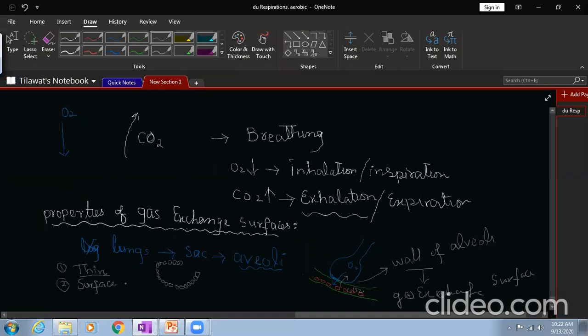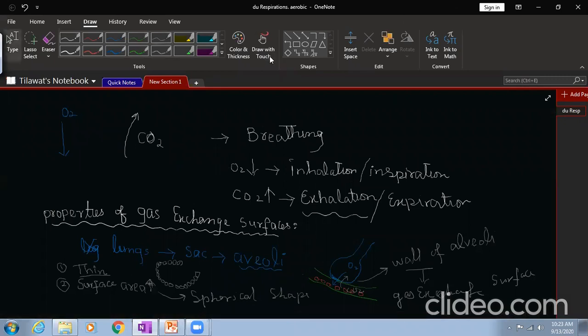Another point: surface area should be more. And we also know that if surface area is more, the process of diffusion will be high. Is it clear? So surface area should be more, and for that reason alveoli have a spherical shape, so that more area is available for the exchange of gases, right?